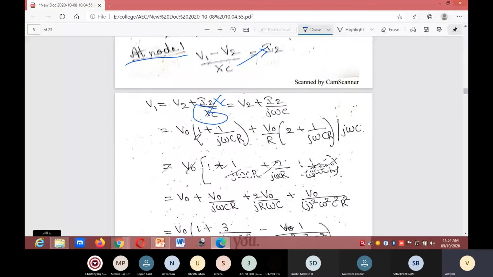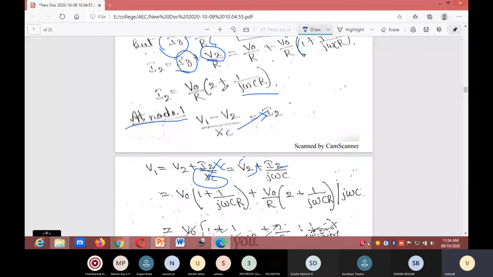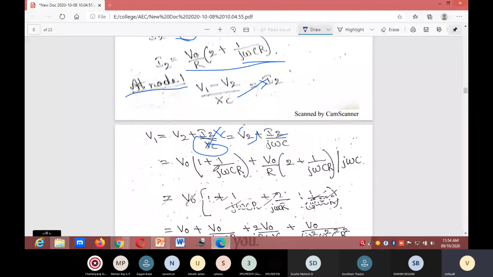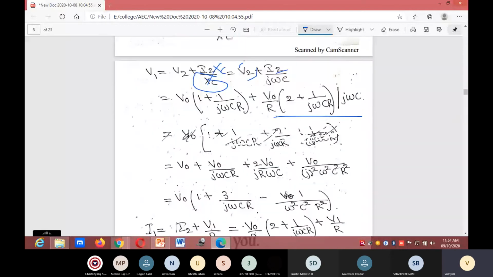You substitute the V2 value and the I2 value. V2 value is V0 open bracket 1 plus 1 divided by j omega CR close bracket, and I2 value is V0 divided by R times 2 plus 1 divided by j omega CR. You substitute the values of V2 and I2, you'll get this equation, and later you need to take out V0 common.